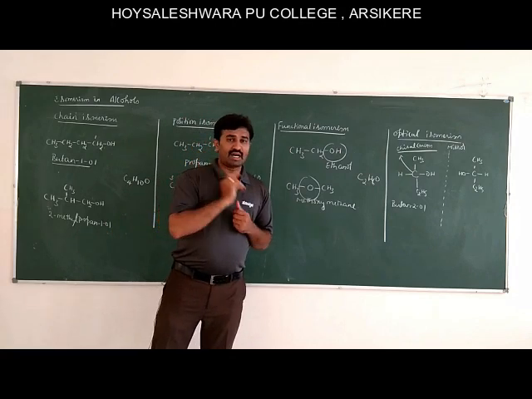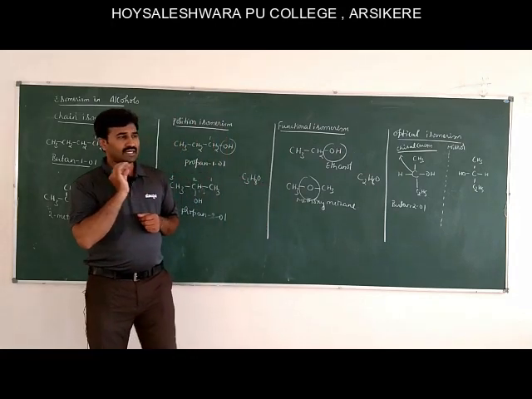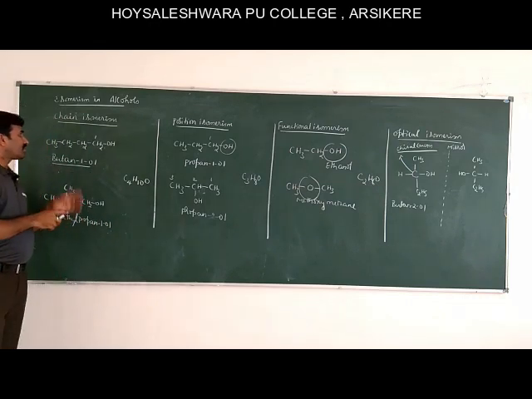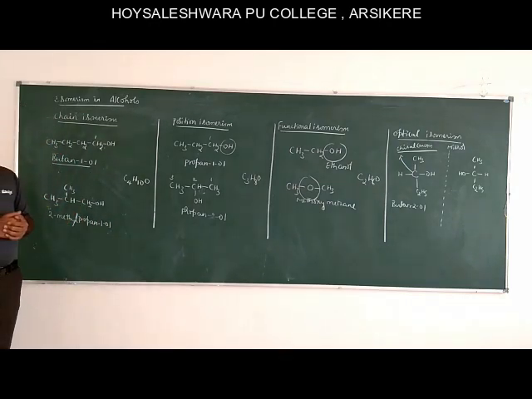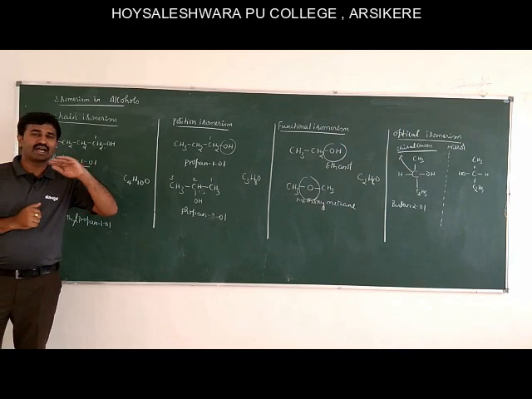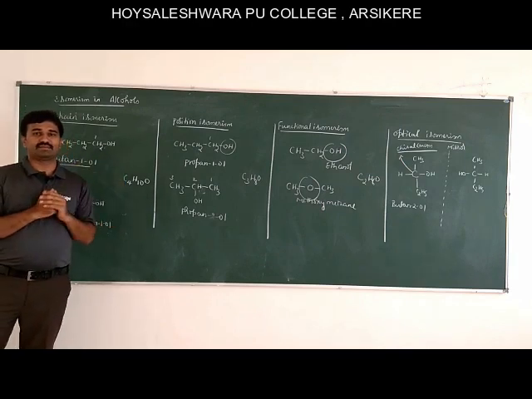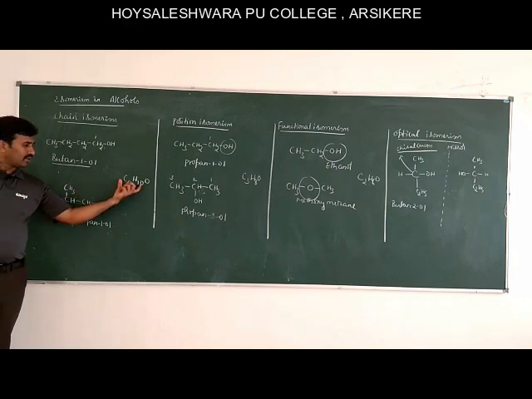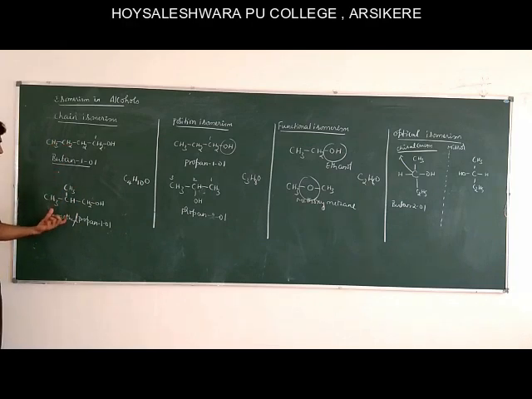Alcohols exhibit 3 types of structural isomerism. Let us see which are those. The first one is chain isomerism. We know that chain isomerism means compounds having the same molecular formula but differing in the arrangement of the carbon skeleton. For example, the molecular formula is C4H10O. It has 2 different arrangements of carbon atoms: one is linear, another one is branched.